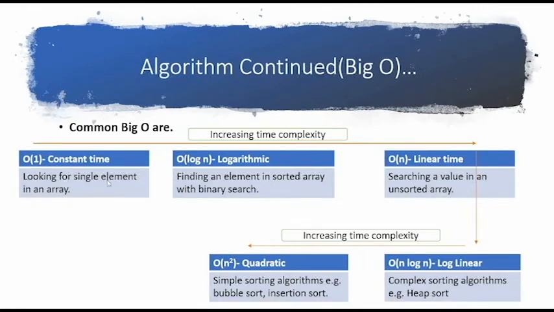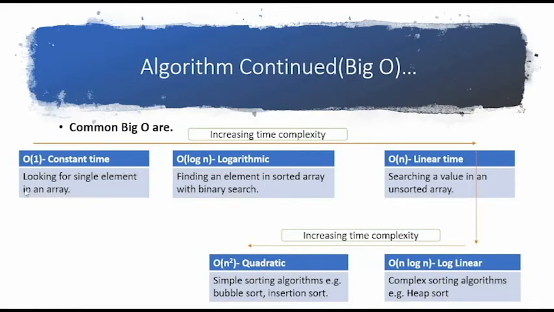There are others also. Now you see, common big O's are constant time, logarithmic, linear, log linear, and quadratic. And this is in the sequence of increase in the time complexity. So if the time complexity is increasing, its performance is decreasing. Now the worst performing algorithm would have something like n square, or it could be worse than this also. There are algorithms which perform worse than quadratic also.